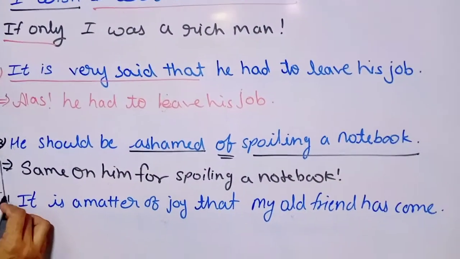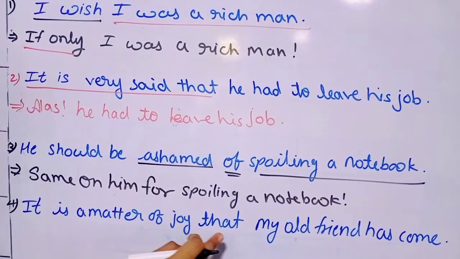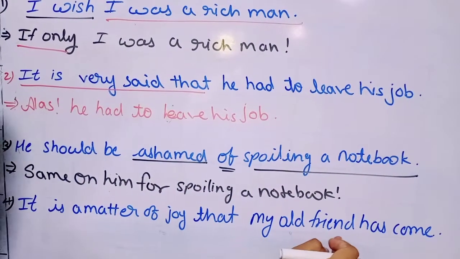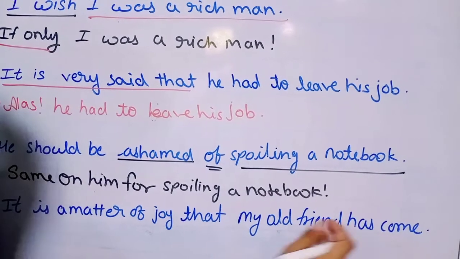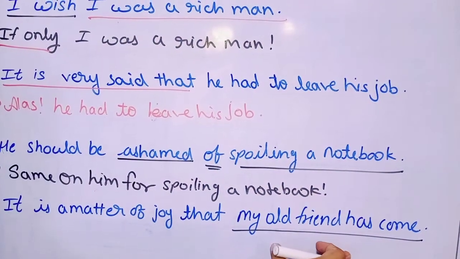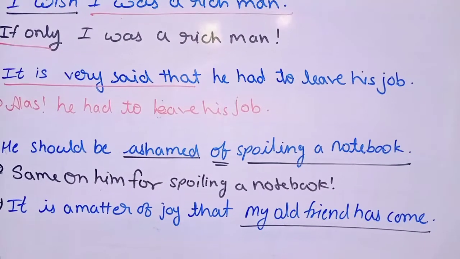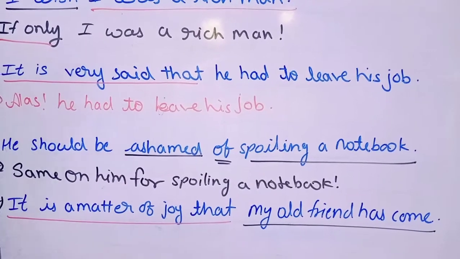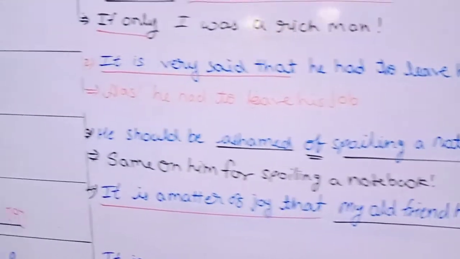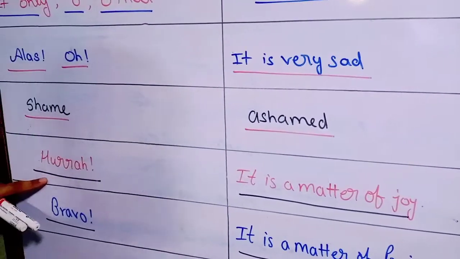The fourth one: "It is a matter of joy that my old friend has come." After the "that", all the things we write the same way. And at the place of "It is a matter of joy that", we have to write an exclamation word, that is "Hurrah".